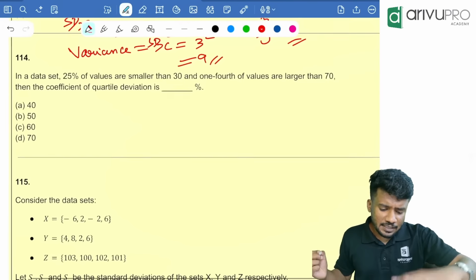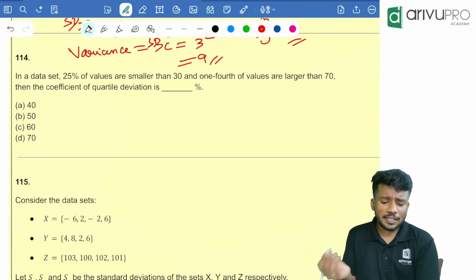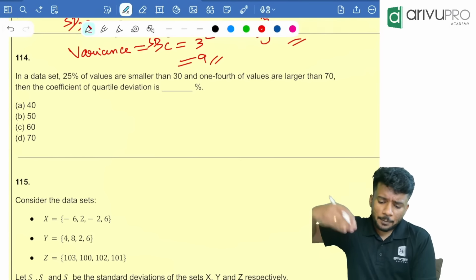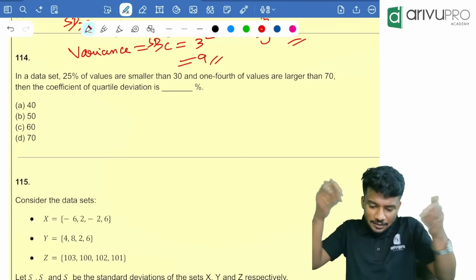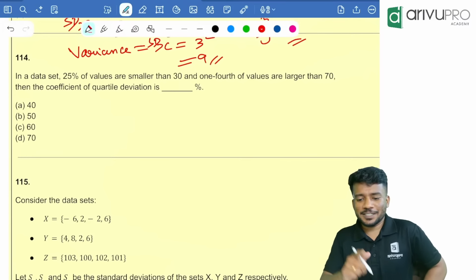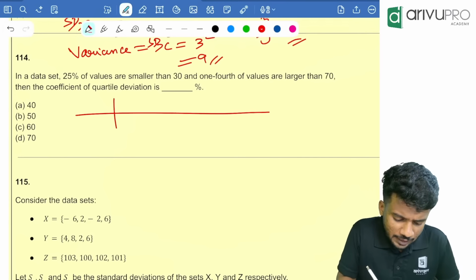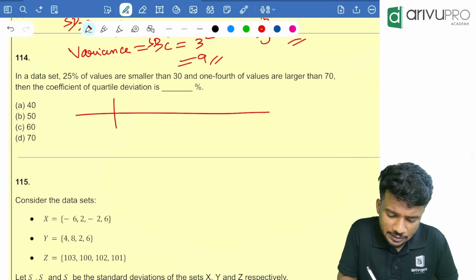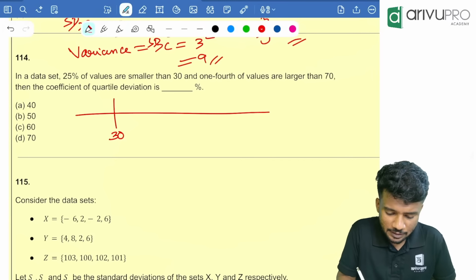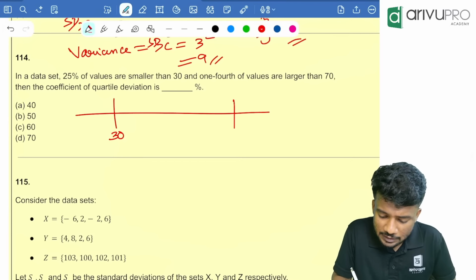In a data set, 25% of the values are smaller than 30, and 1/4 of the values are larger than 70. Then the coefficient of quartile deviation is how much? It's a very good question. Look here. 25% of the values are less than 30, and 1/4 of the values are larger than 70.